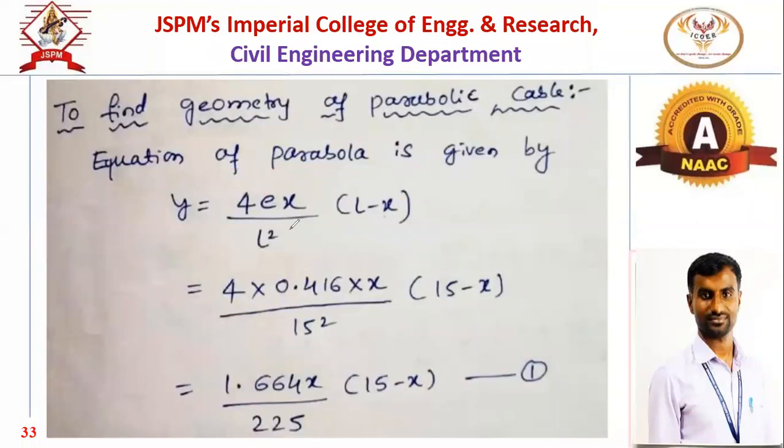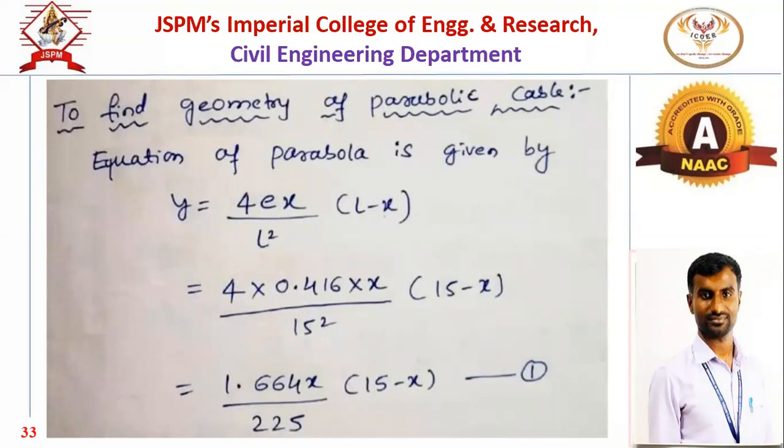Now putting in all the corresponding terms. At the center we know the eccentricity is 0.416, in meters now. L is given as 15. So 4 times 0.416 X by 15 square, in brackets 15 minus X. So this is the equation of that parabolic profile.